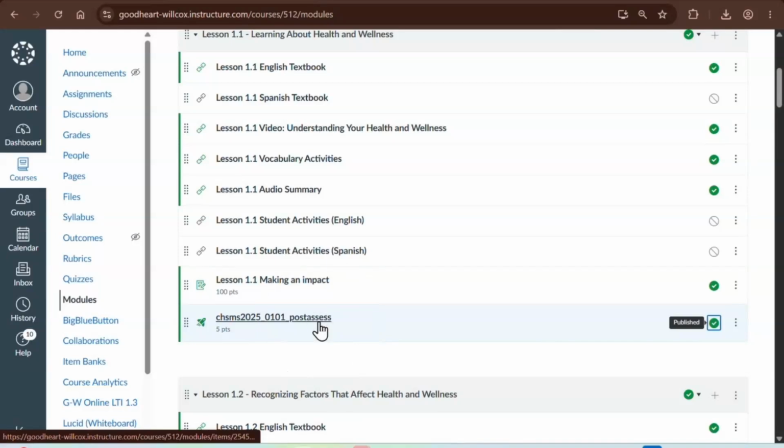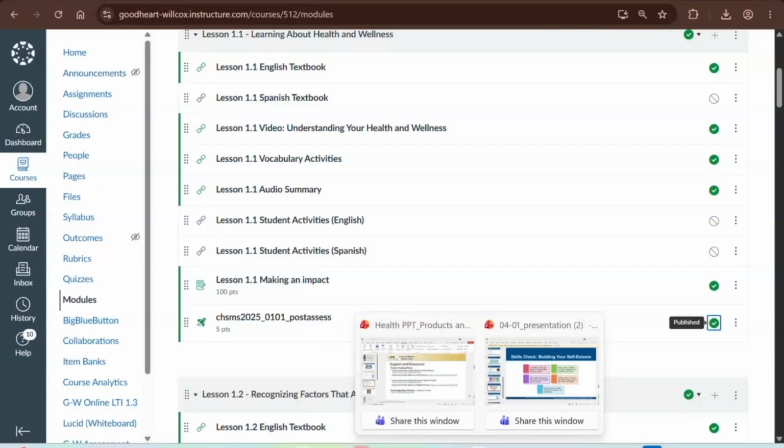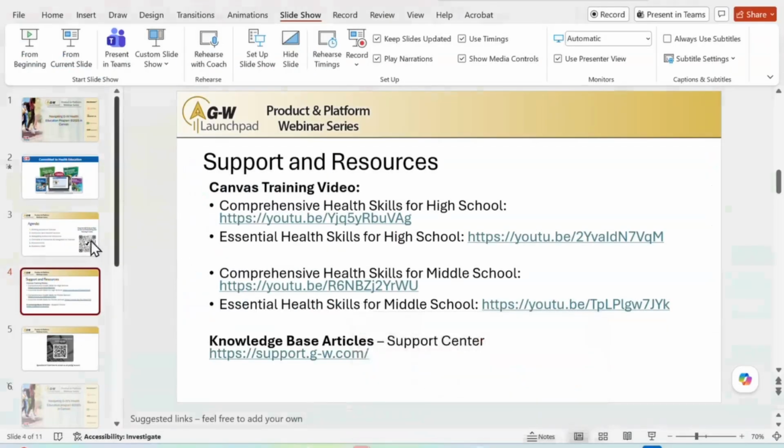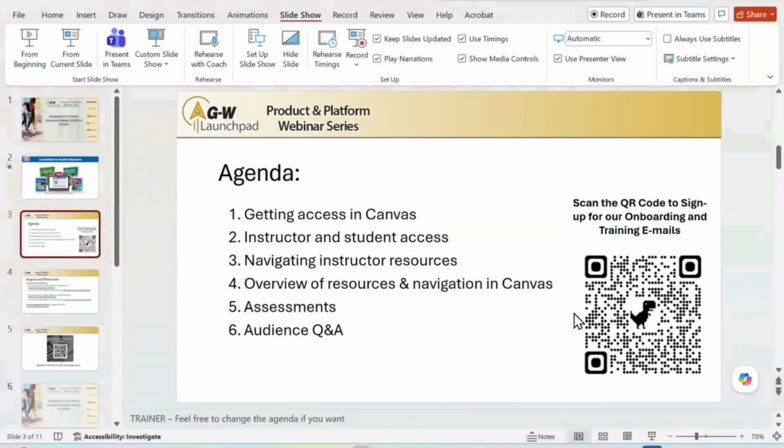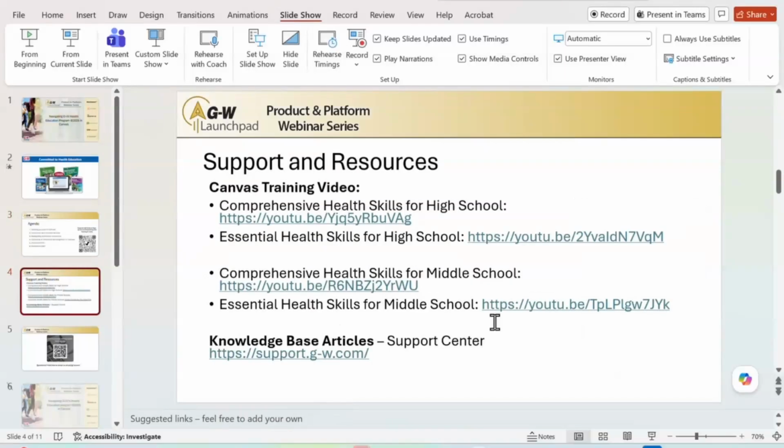So teachers, I know I went over by just a few minutes. I do apologize. It's a lot to show in 30 minutes. If you are using our 2025 copyright, I'm hoping you guys had a chance to scan that QR code. By scanning this QR code, it will allow you to get quick access to our training videos. Which are right here. The training videos are longer. It's my voice. It just kind of slows down a little bit so you can really follow step by step in using our resources in Canvas.